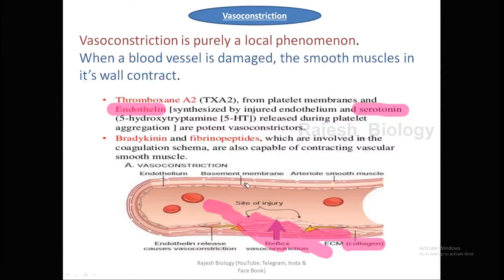Second step is platelet plug formation. The platelet plug is formed after the vasoconstriction.